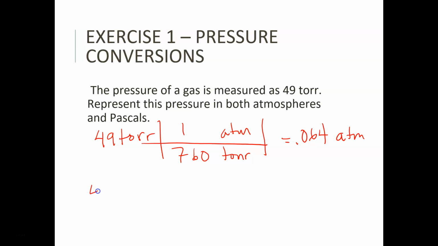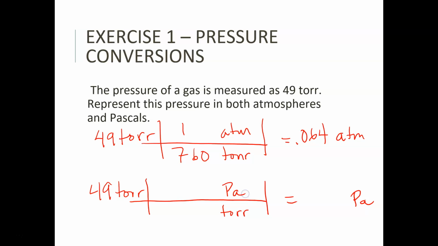It's the same idea. We have 49 torr, okay? And we're trying to find pascals. So we just need the relationship, the conversion factor, and we know that torr should still go on the bottom. Pascals are going to go on the top. We know that there are 760 torr to 101,325 pascals. So the answer for this is 6,500 pascals in significant figures. So pretty simple. It's just really a simple unit conversion.